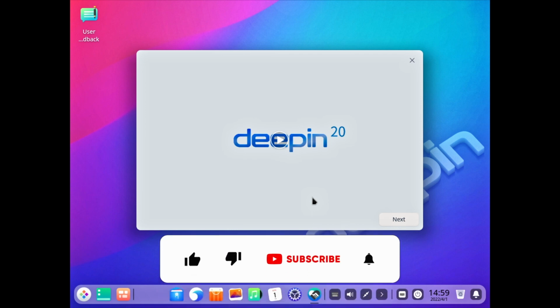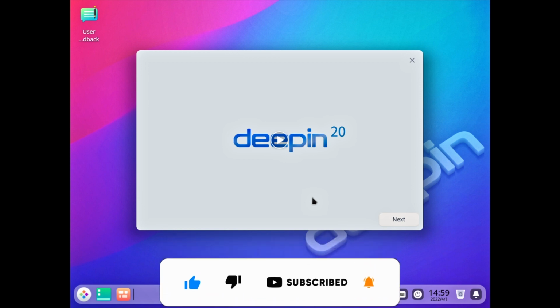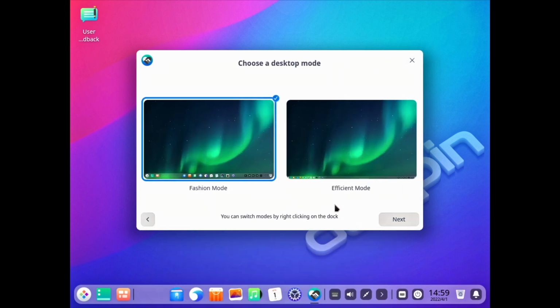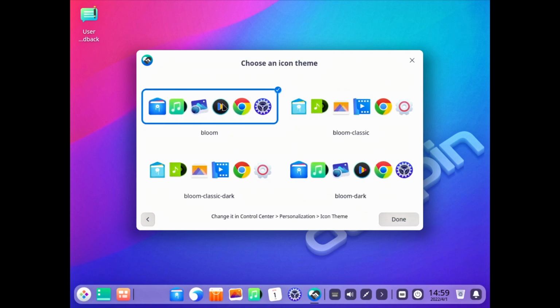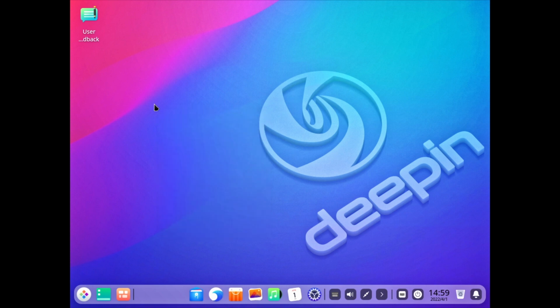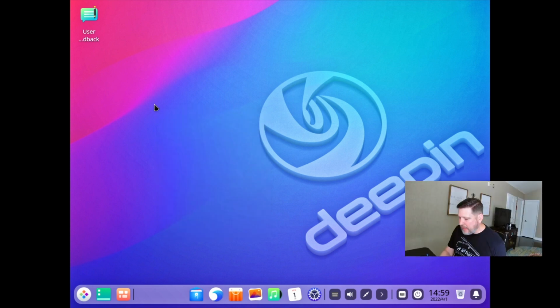For instance, light and dark themes, some of their application updates that are Deepin specific. Here we go. I'm going to click next. Do I want the fashion mode or the efficient mode? I chose the fashion mode, effect mode. Then they have some icon themes here. I have never been in the Deepin desktop environment, so I'm going to be learning as we go here, and we'll see what we find.